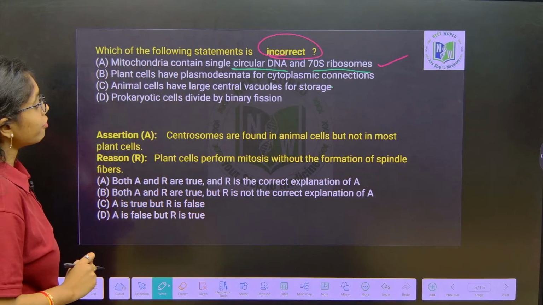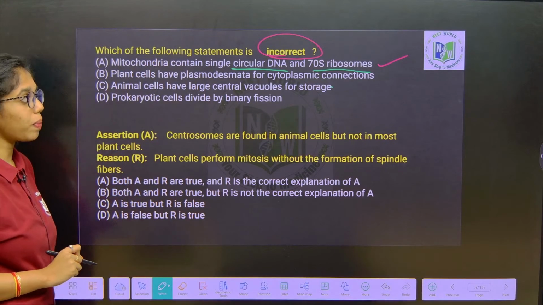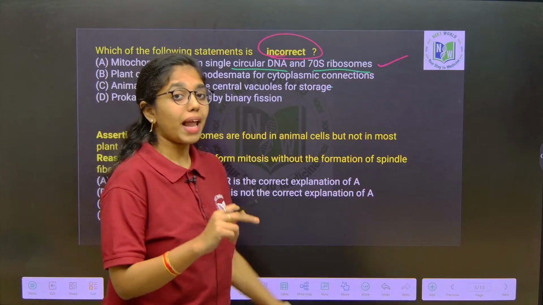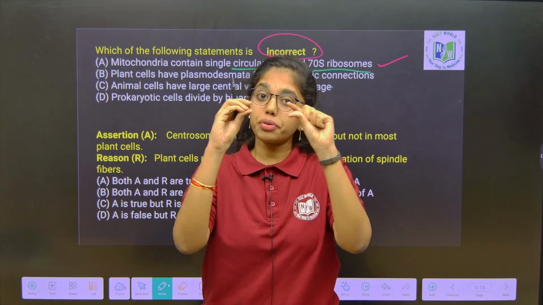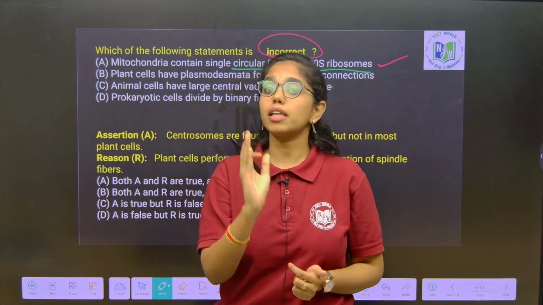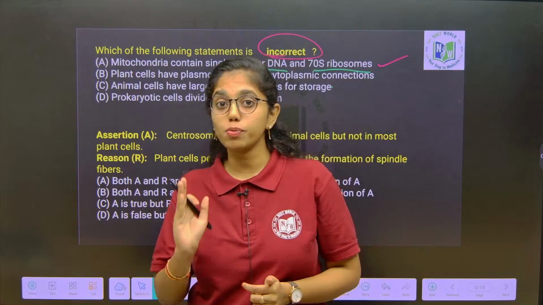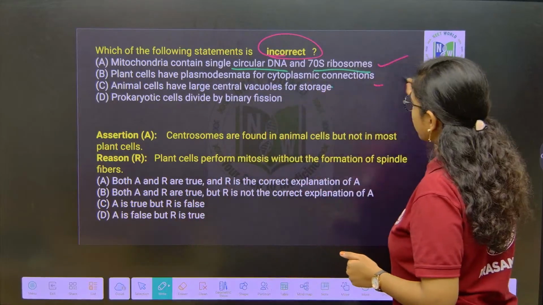Plant cells have plasmodesmata for cytoplasmic connections, correct? Plasmodesmatal connections between the cytoplasm of two cells traverse the cell walls, and the plasmodesmata is made up of desmotubule proteins. So yes, this is also true.